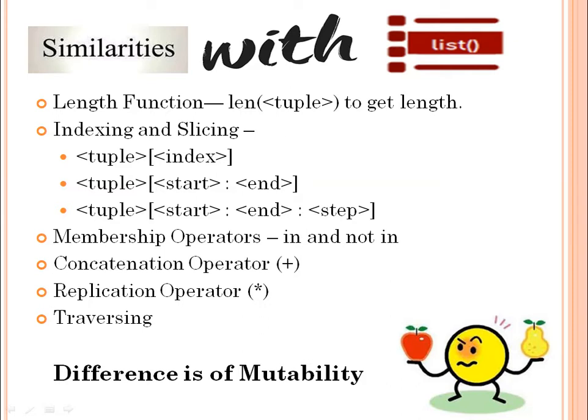Membership operators are also similar. Concatenation operator, replication operator and traversing, all are similar, but the difference is of mutability only. Clear? Lists are mutable, tuples are immutable.